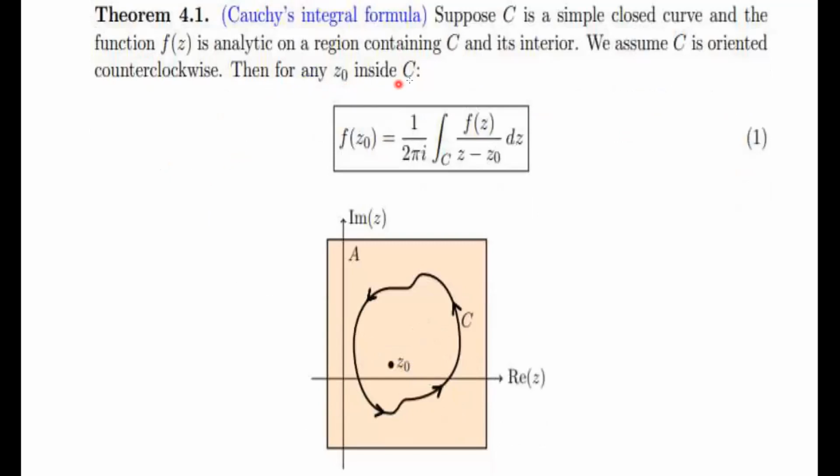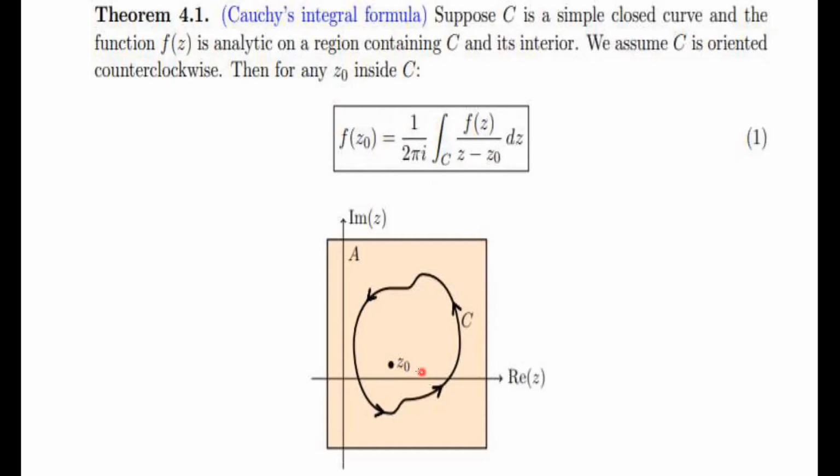Then for any z0 inside C, where z0 is any point inside the region bounded by the curve, f(z0) equals 1 over 2 pi i times the contour integral over the curve C of f(z) divided by (z minus z0) dz. This is the mathematical form of the formula, but it says something physically very interesting.